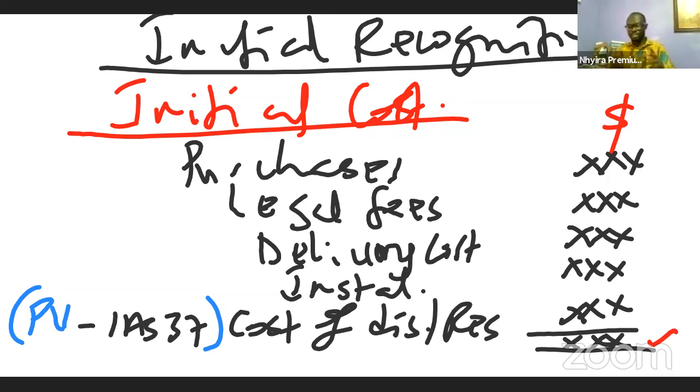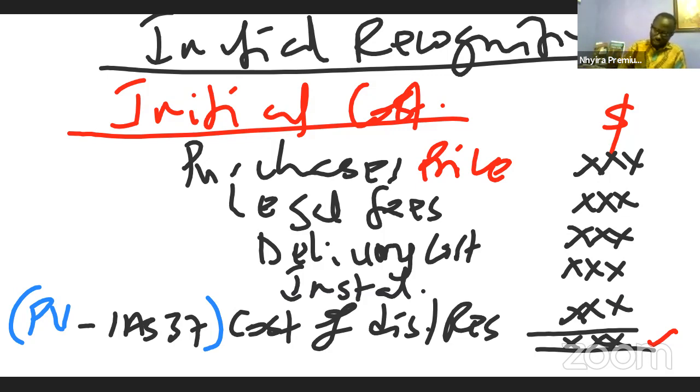So IAS 16 states that the initial cost of the asset shall be what? The purchase price and any other cost incurred in bringing the asset to its present use. That is what you have to understand about the initial cost. Now, once we get the initial cost like this, the next thing we need to ask ourselves is, all right, what is the double entry for the initial cost? Now, this is where it's going to be very interesting. So I want you to stay with me carefully on this one.